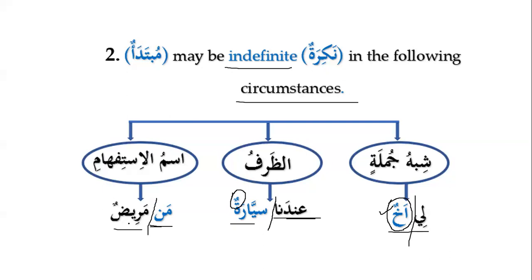So the circumstances are that shibhu jumla, which is jar majroor, dharf plus mudaf alayh, and similarly asma al-istifham, they will be indefinite, and they will always be mubtada, and khabar will definitely come before shibhu jumla and dharf. And here man is istifham, and we know that huruf al-istifham normally come in the beginning of the sentence, and that's why we will say that man is mubtada and maridun is khabar. Now both of them are common nouns. So when we have two common nouns together, we will say that the first one is mubtada and the second one is khabar.